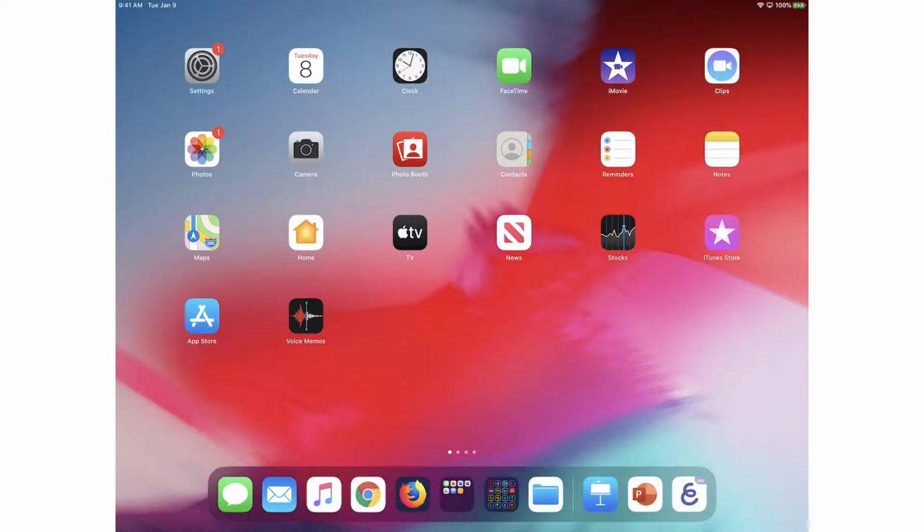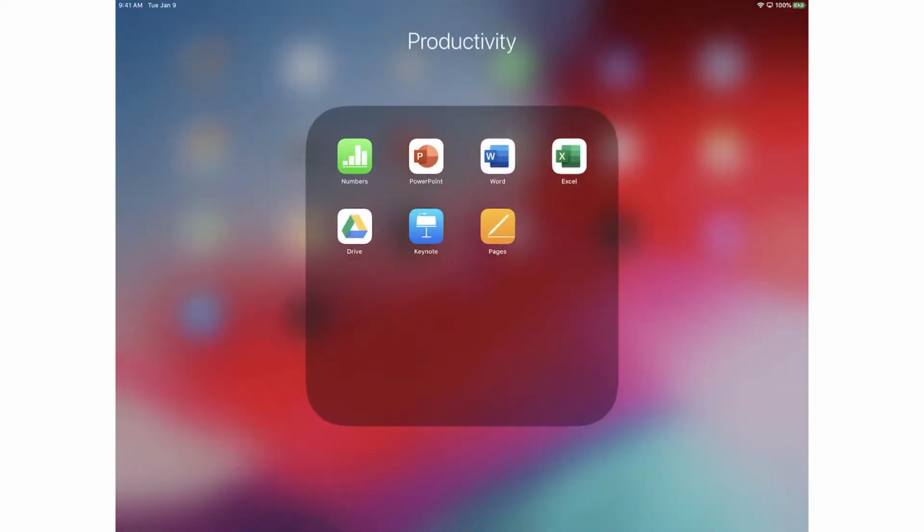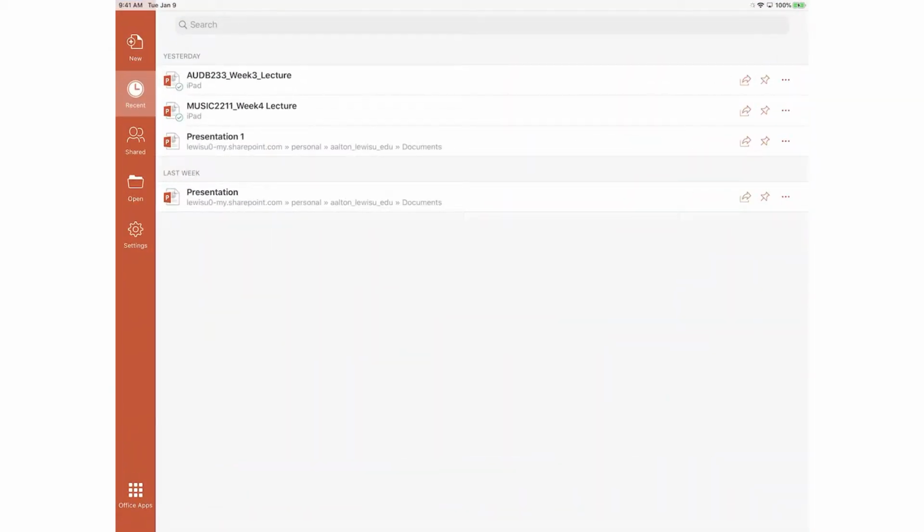In this presentation, we'll learn how to use PowerPoint with an iPad and a stylus for different presentation options. To begin, I'm going to go ahead and open up the PowerPoint app. And I want to talk about this a little bit.